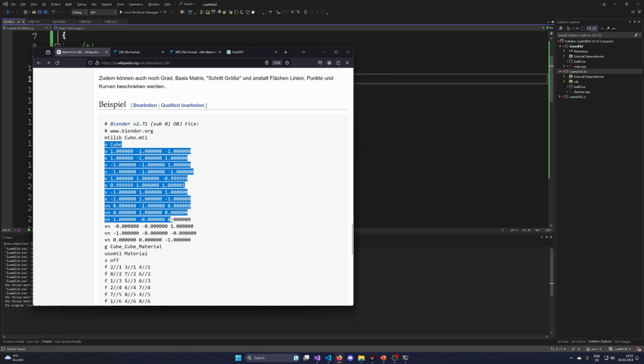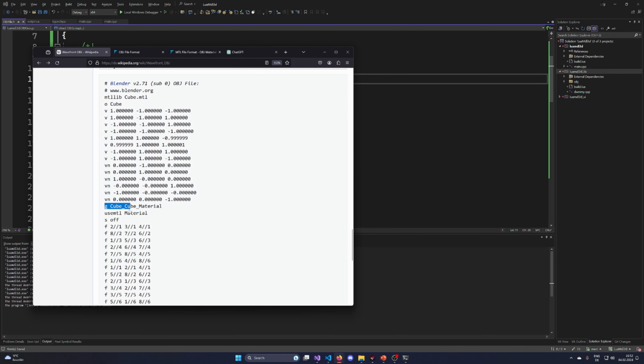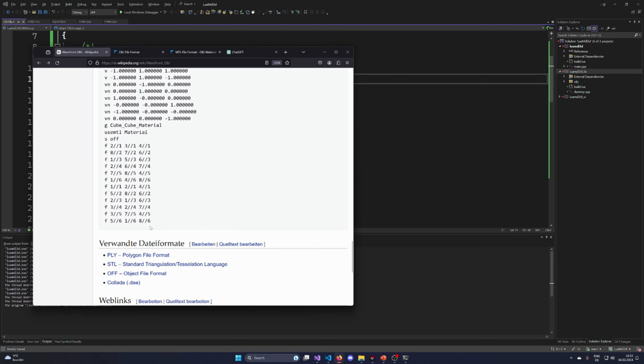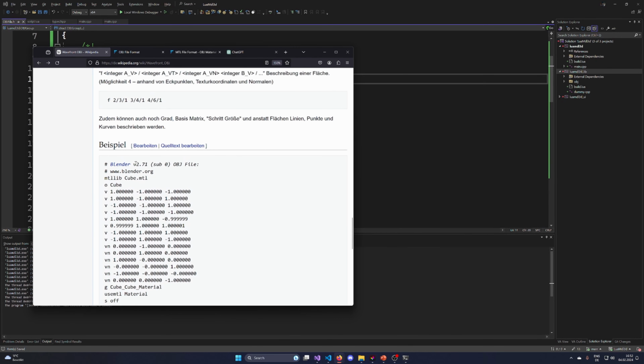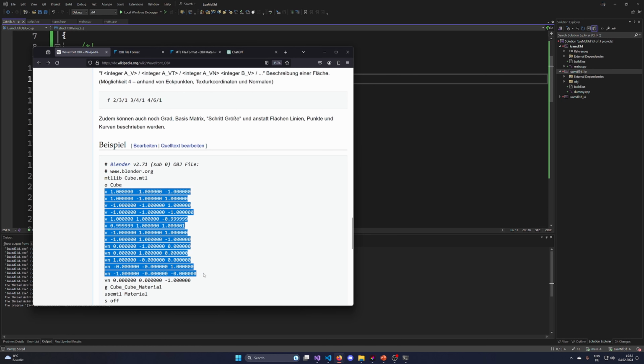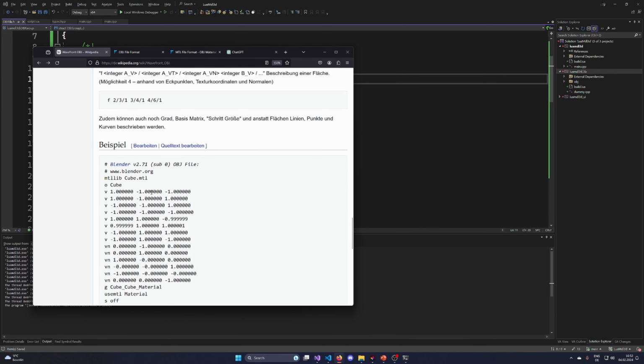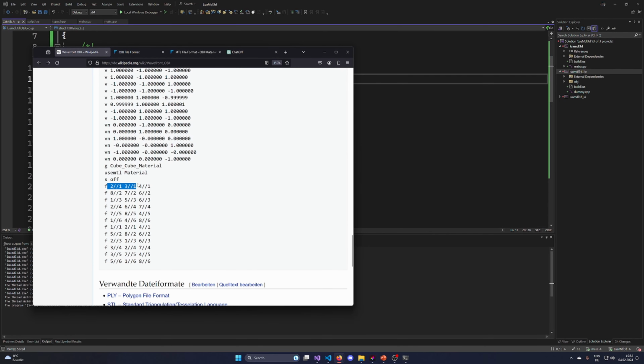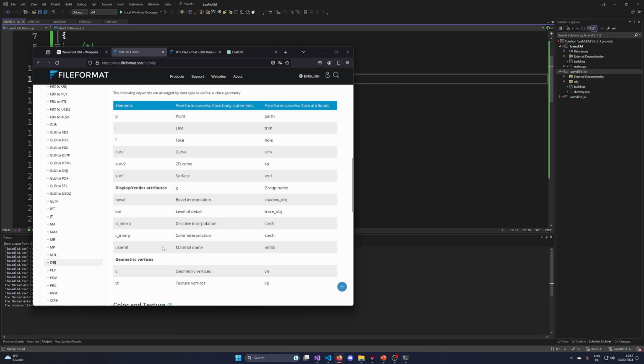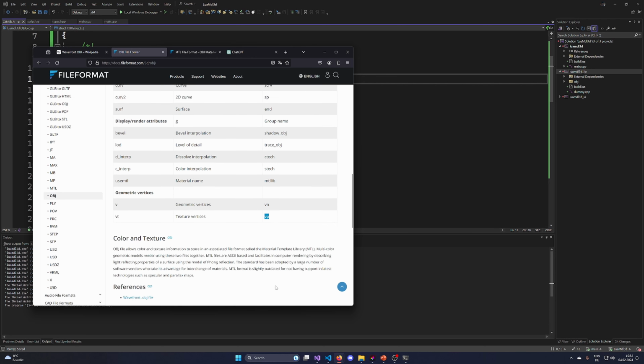Inside of an object you can define vertices, and then in groups you're defining the materials and faces. That's interesting. So vertices and normals are defined in here. Vertices, normals, and then probably also the texture coordinates. So in the file format we have these: v, vn, vt and vp.